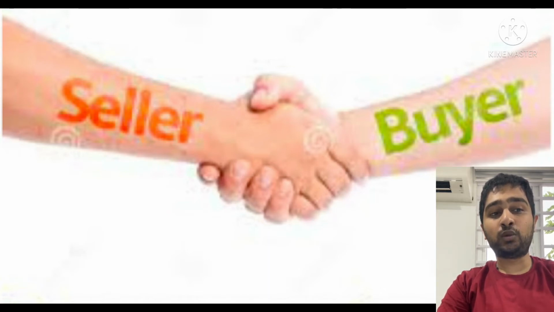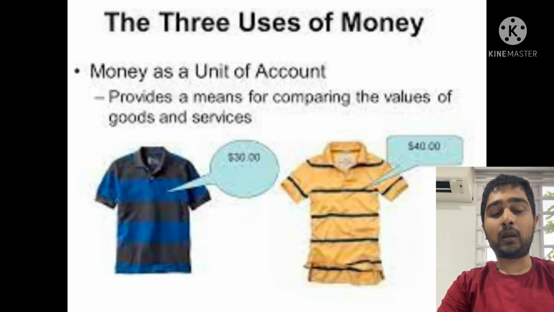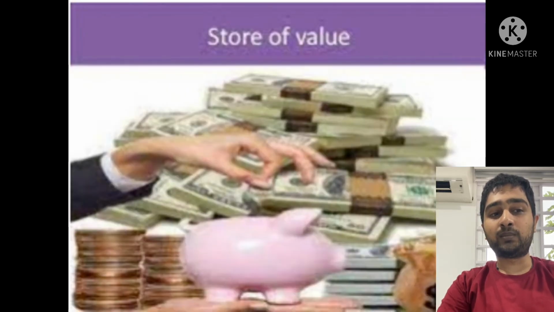What is money as a unit of account? It is something that can be used to value goods and services. A chocolate is 10 rupees. A bike is 2 lakh rupees. So it can be used to value goods and resources. So money is a unit of account. And finally, money can be considered a store of value, which means it can be used as a means of saving and allocating capital. My worth is 2 lakh rupees, or my savings is 10 lakh rupees. So money can be used as a store of value.